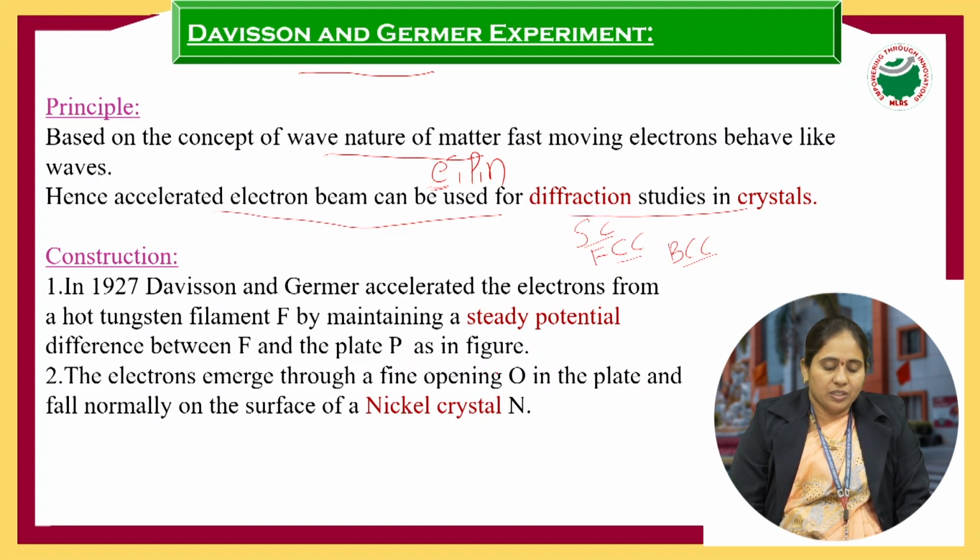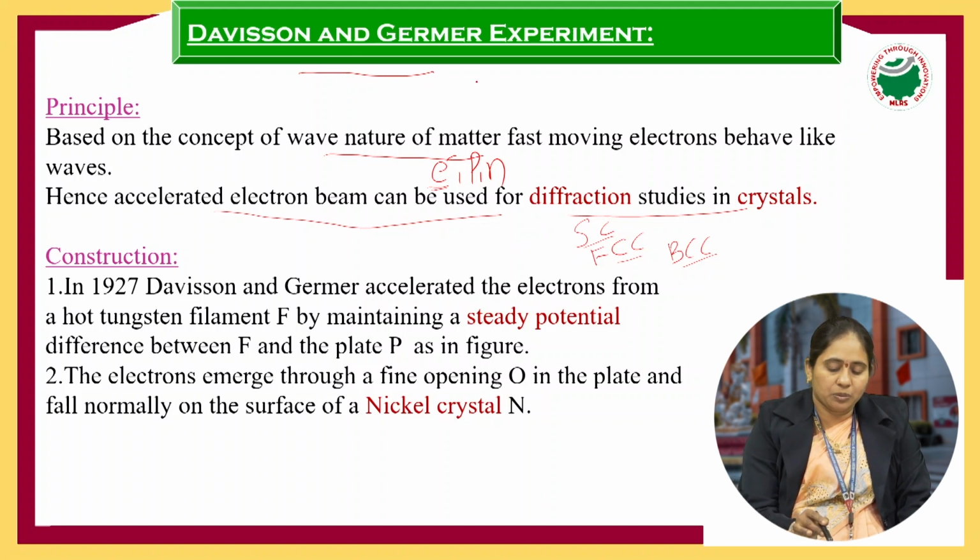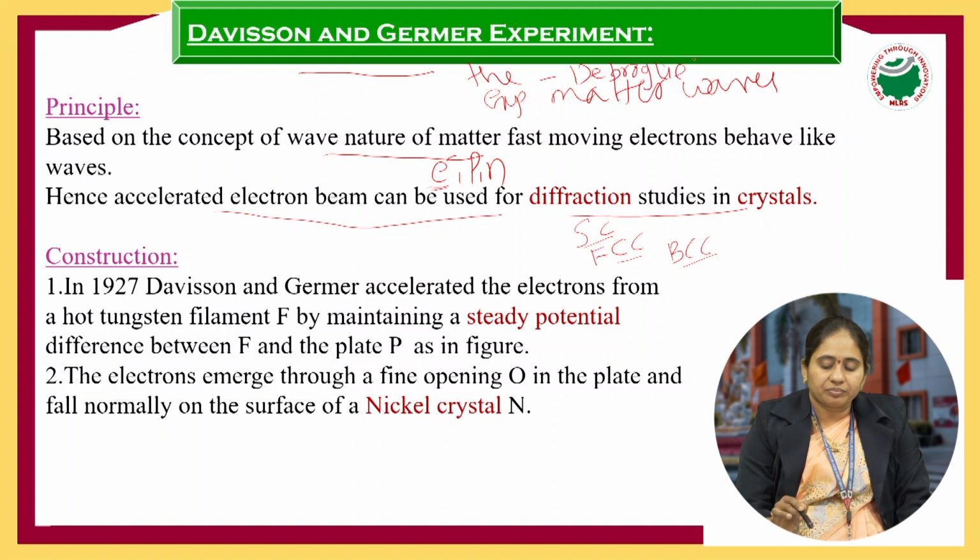So what is the principle of the Davison-Germer experiment? We find that a fast moving electron acts like a wave, and the application is crystal study, using the diffraction results from the electron beam. What is the Davison-Germer experiment? It is the experimental verification of matter waves, proved by Davison and Germer, and theoretically proved by the de Broglie hypothesis. De Broglie is the theoretical statement and experimentally it is by Davison and Germer.